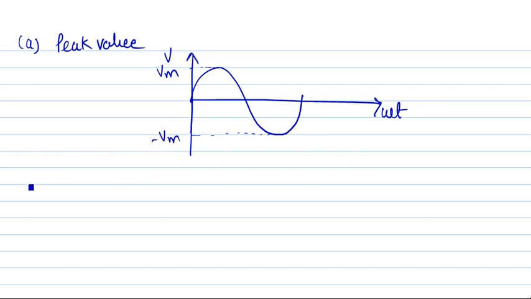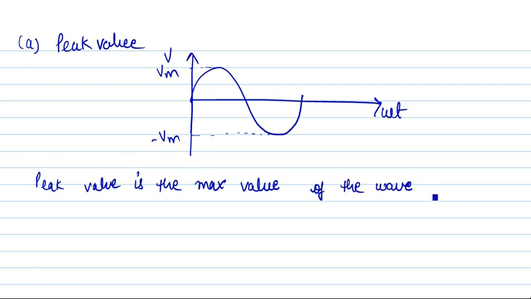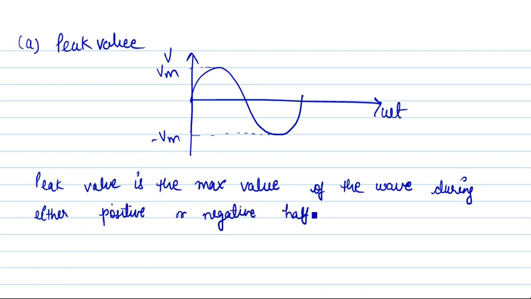So what is peak value? Peak value is the maximum value of the wave during either positive or negative half cycle. So this will be called as a peak value. So we have understood what is peak value.